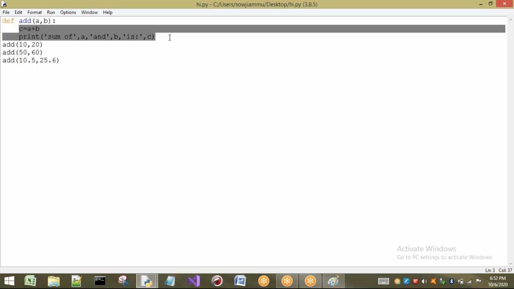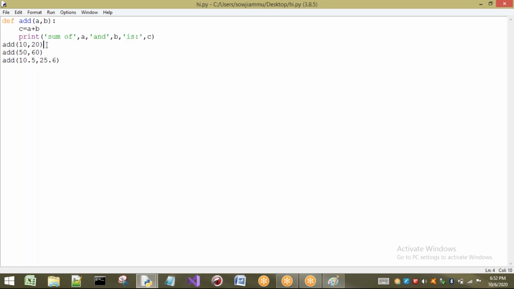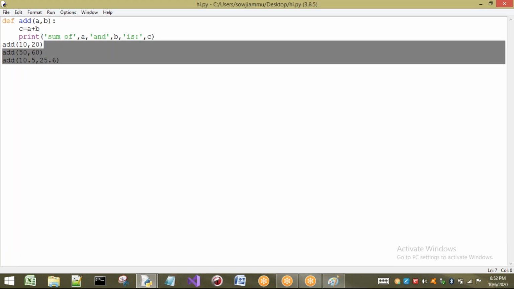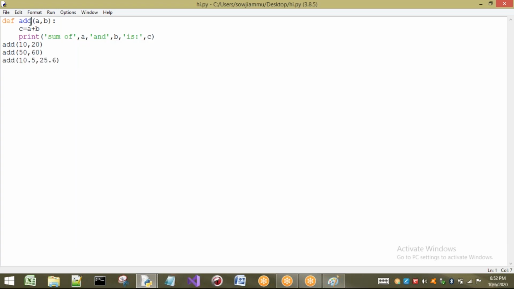I have taken only a small function. For that small function, if I perform it 100 times, it becomes 200 lines. But if I write this function here, and call it 100 times, 100 lines will be there for calling, and only 3 lines are there here. That's it. The code is going to be reduced. And that means the same code is going to be readable, and the same code is going to be executed regularly. That means readability is going to be increased, time is going to be decreased, and code length is also going to be decreased here.